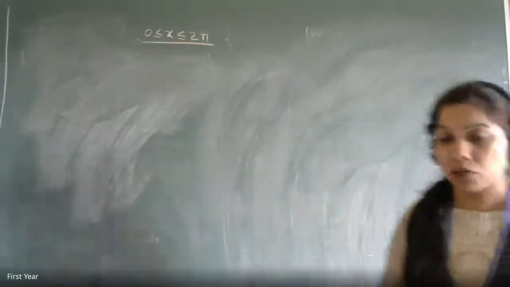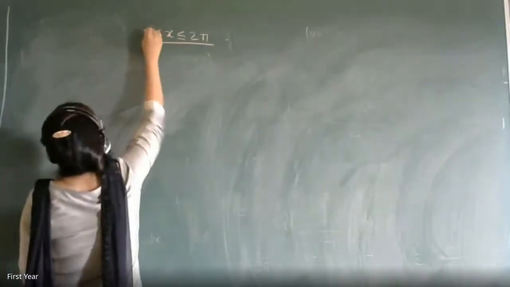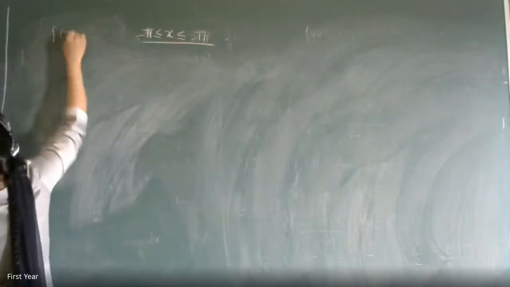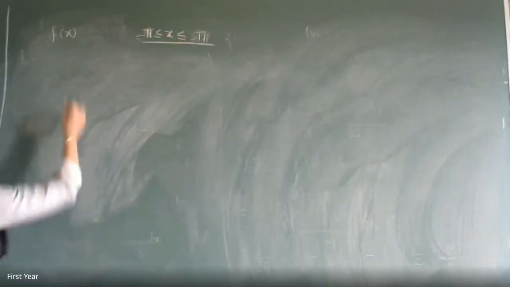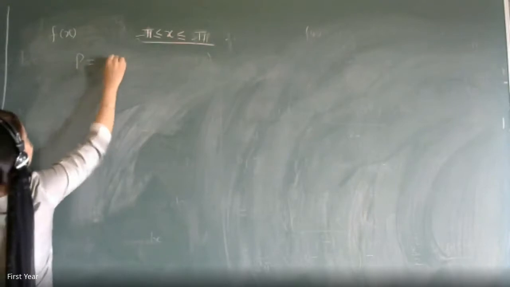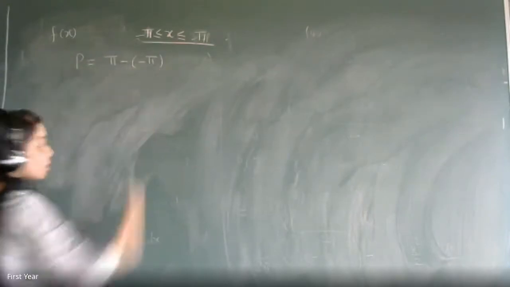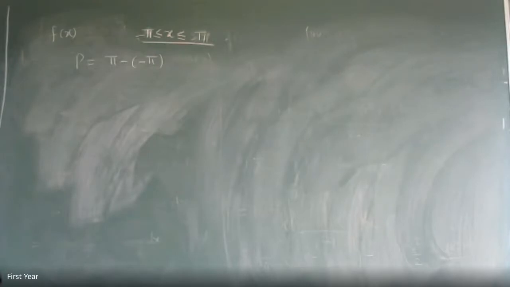So just see, if your general interval is of the type minus pi to pi, in place of 0 to 2 pi, you have minus pi to pi. This is the range in which your function is defined. F of x is defined in the interval minus pi less equal x less equal pi. So again your total period is upper limit minus lower limit. Yes or no? Are you getting what we are trying to do?